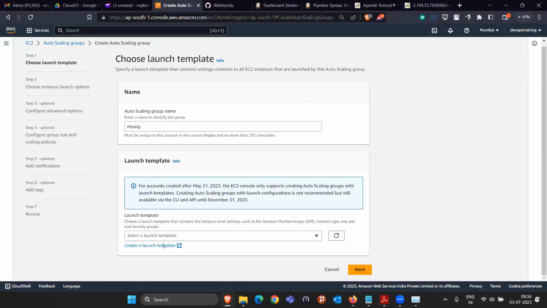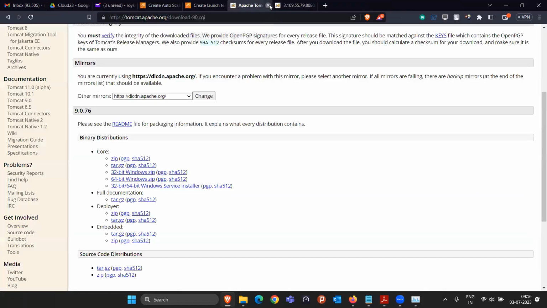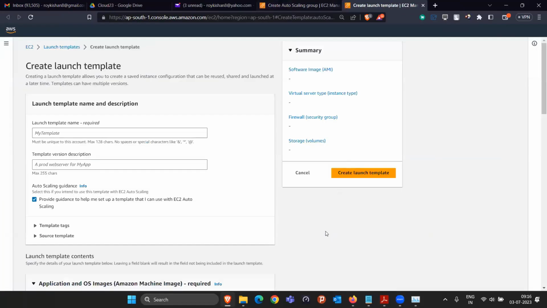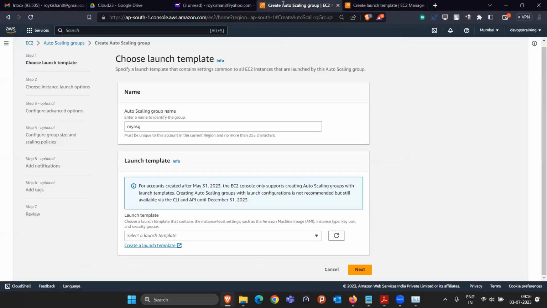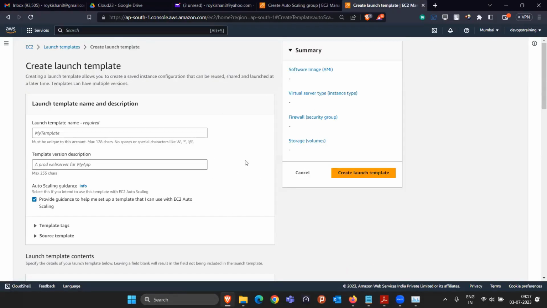Okay, they gave the launch template, so just go with the launch template. This will be the latest one which they are going to keep for the next 3 to 4 years. So simply you have to click on create a launch template. Let me close all these extra. Okay. So this is a launch template. From here we click on this create a launch template. They automatically forwarded to this page.